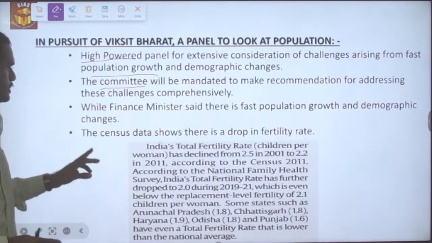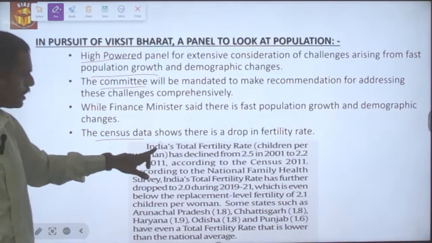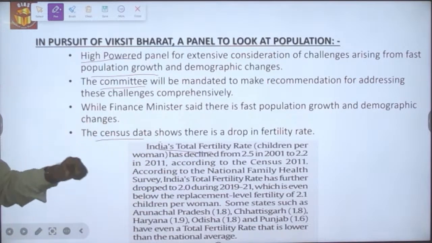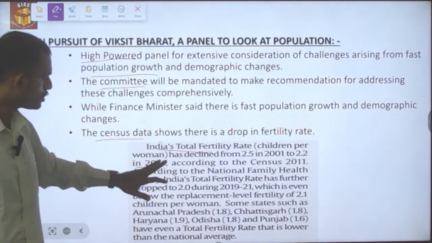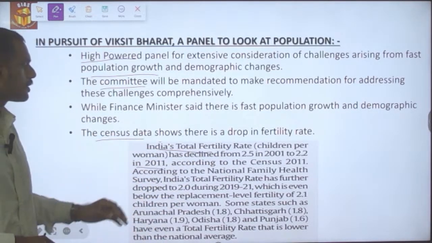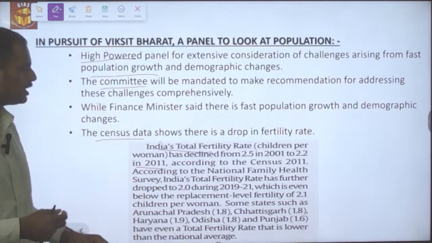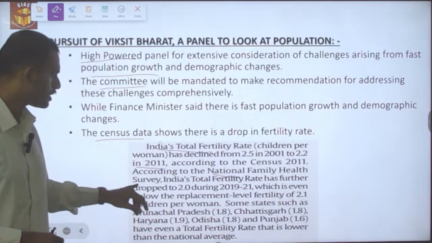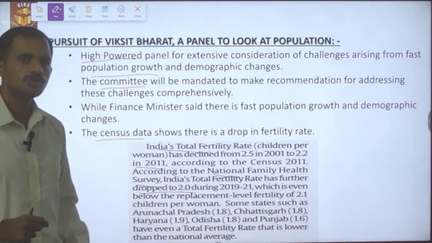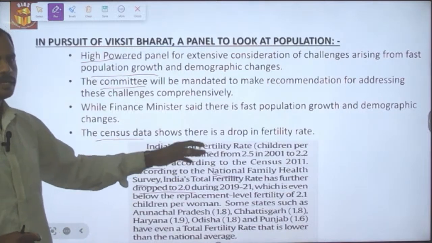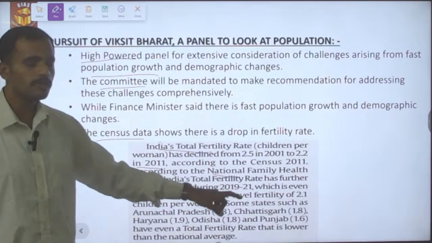On the contrary, the census data shows that there is a drop in the fertility rate. India's total fertility rate declined from 2.5 in the 2001 census to 2.2 in the 2011 census. According to data from the National Family Health Survey, India's total fertility rate has further dropped to 2.0 during 2019-21, which is less than the replacement rate of 2.1.